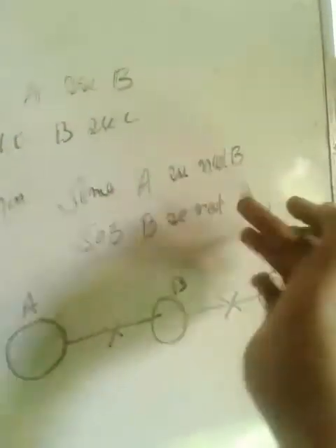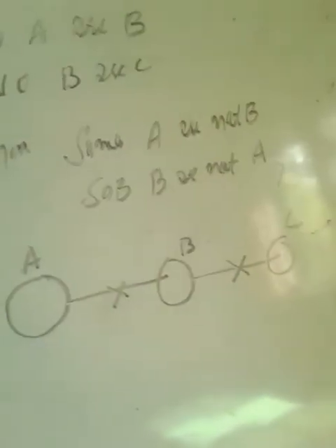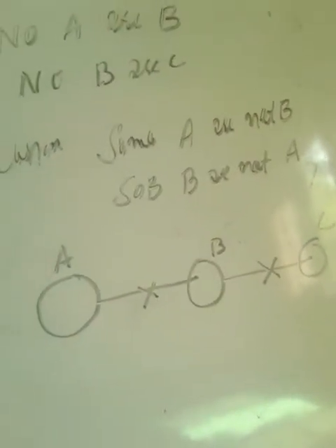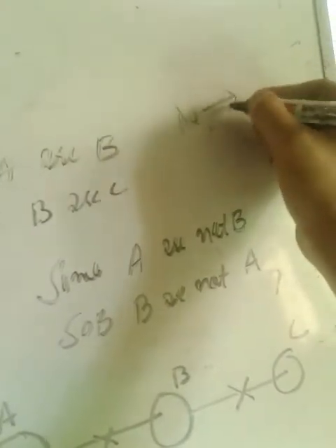So let us check the conclusions. Some A or not B. I told you, remember the first initial lecture, that no will go to some not.